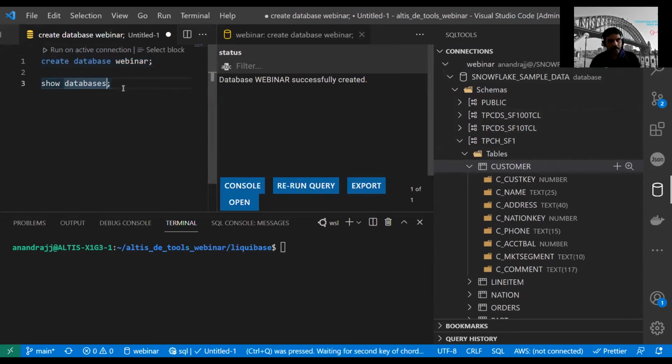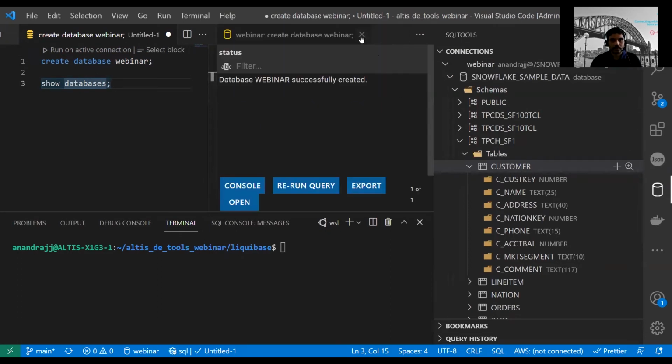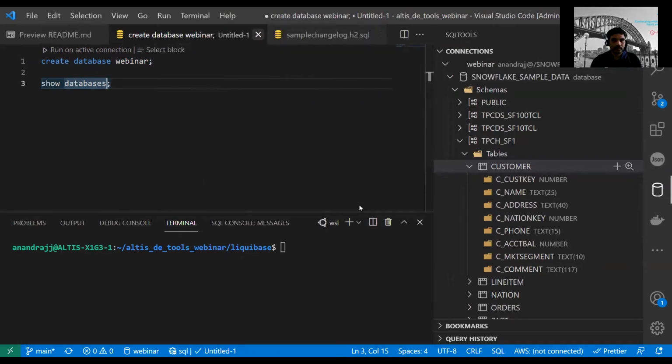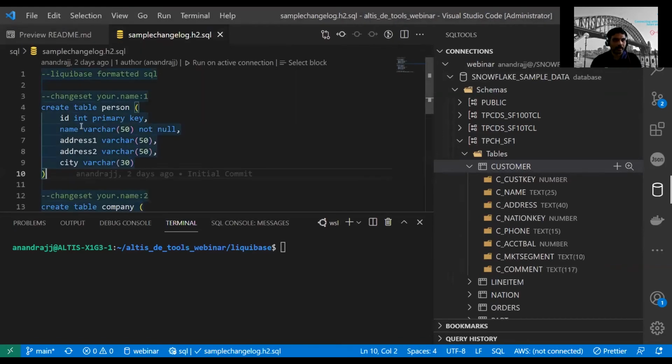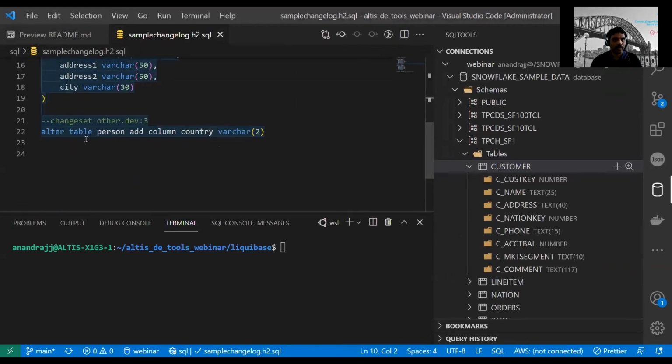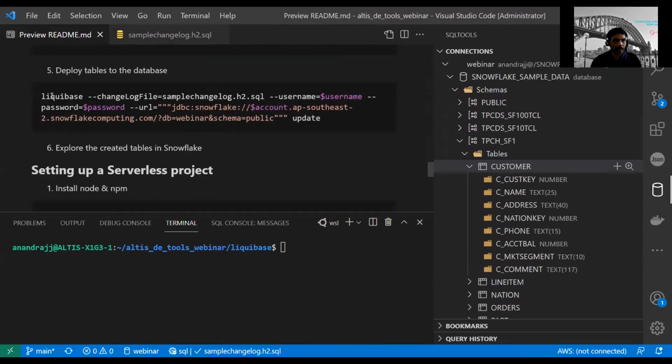As I said, I'm going to run this one query. You can see that webinar is created. So that's what we did. Let's close this one. Now we are going to execute this set of SQL statements to create these tables in that new database. How do we do that? I have the command here.